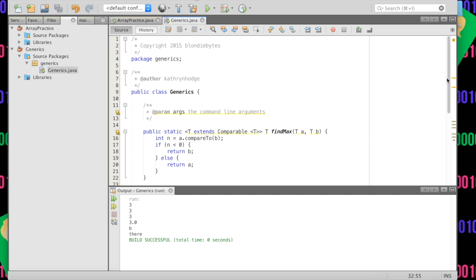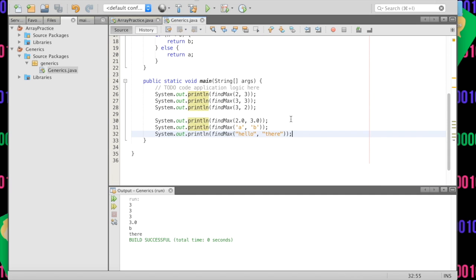But what if we tried to do this with a data type that did not have a compareTo method? So here we have Generics. It doesn't have a compareTo method. So what if we did Generics, and we can just call this k equals new Generics. What if we did the same idea? We could actually just do Control V because I've saved it.